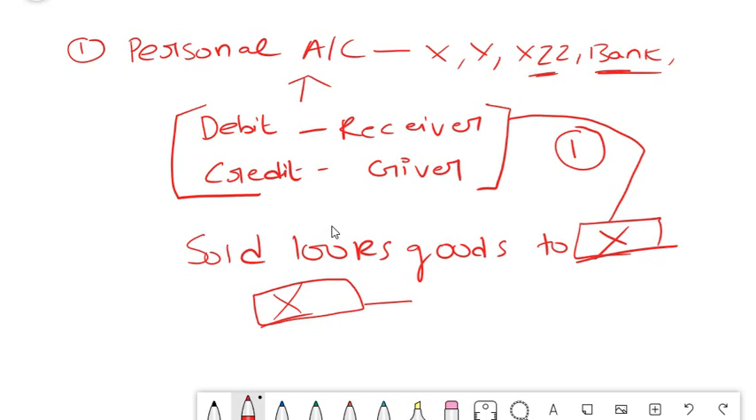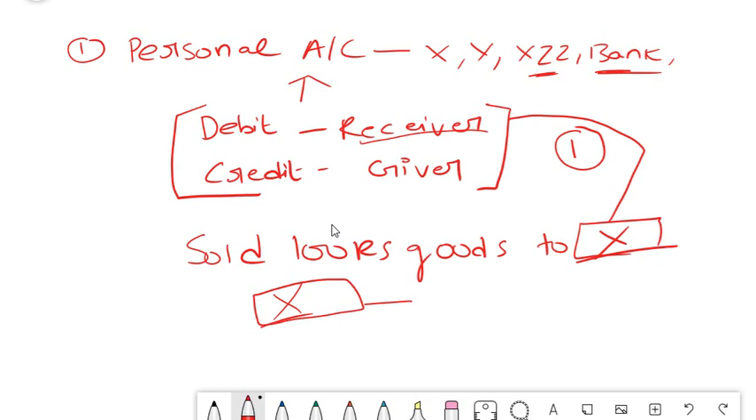Maybe now you have a question: if X is the receiver, then we are the giver, so obviously we have to credit us. No, it doesn't happen like that. Here you have to think in terms of money, friends. Debit the receiver, because we have to receive money from him, isn't it? If we have to receive money from him, we have to debit him.